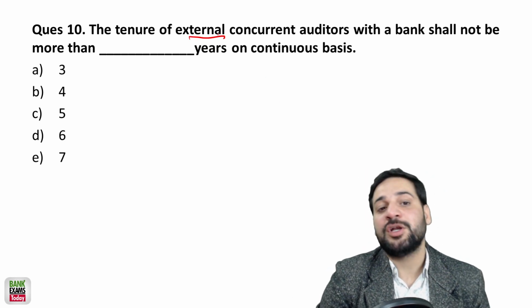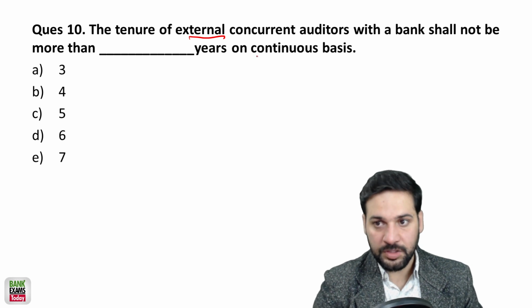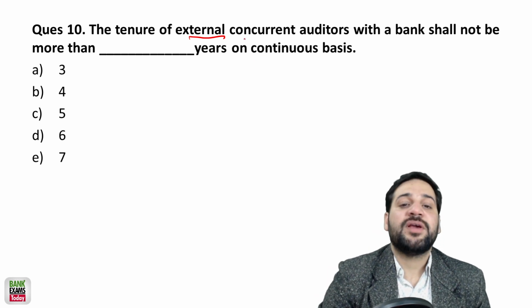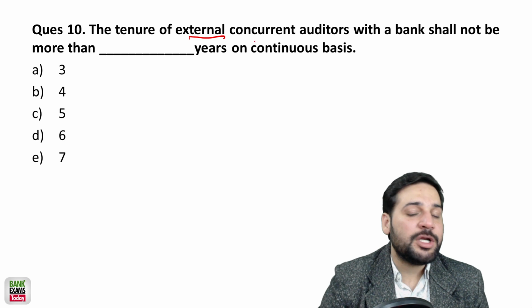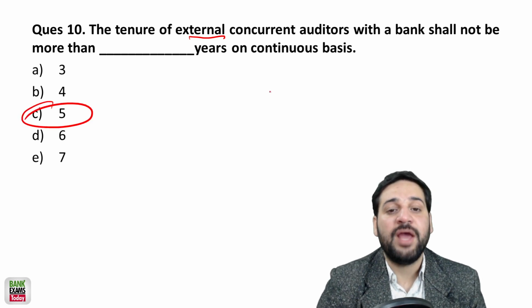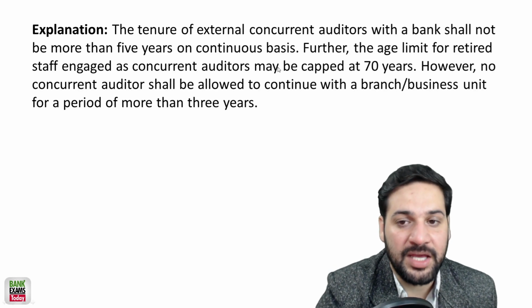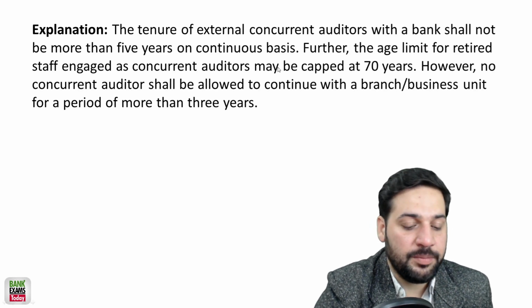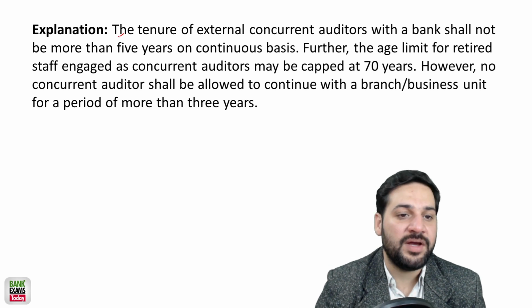So there is a limit on the tenure of external concurrent auditors. There is a limit on that, right? The same person cannot be the concurrent auditor for more than 5 years on a continuous basis.